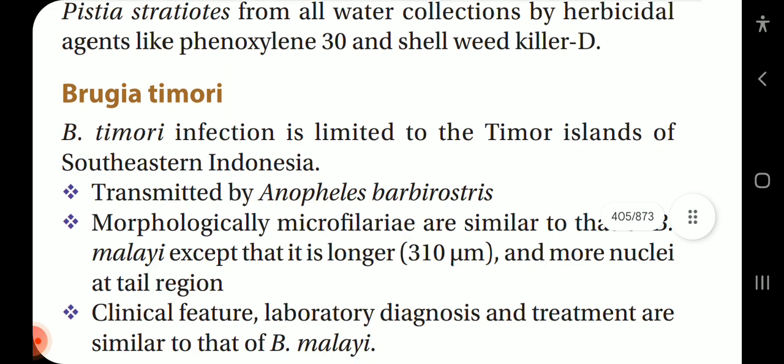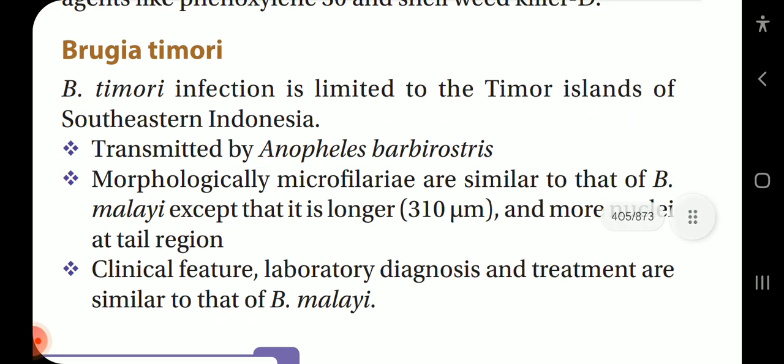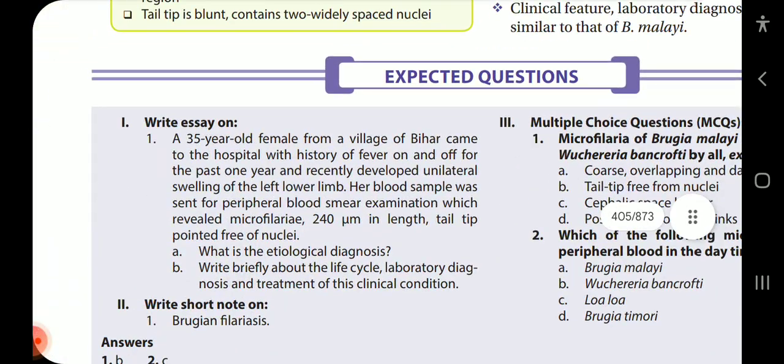Lastly, Brugia timori. Brugia timori infection is limited to the Timor Islands of southeastern Indonesia, transmitted by Anopheles barbirostris. Morphologically, microfilaria is similar to that of Brugia malayi, except that it is longer, 310 micrometer, and has more nuclei at the tail region. Clinical feature, laboratory diagnosis and treatment are similar to that of Brugia malayi. Okay, so this completes our chapter lymphatic filariasis. Now let us come to questions.